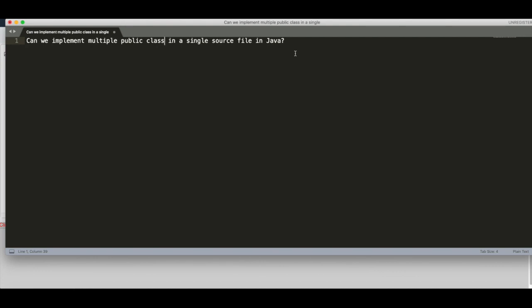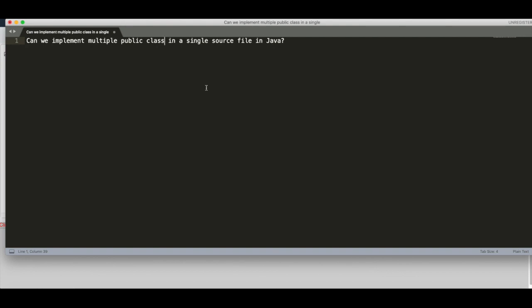So in that particular source file, can we have more than one public class declared in a single file or not? So we'll try to get the answer to this question and see if we can, then why, and if we cannot, then why. Okay, so I hope everybody understood what the exact question is, right?